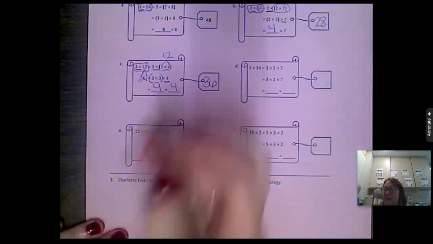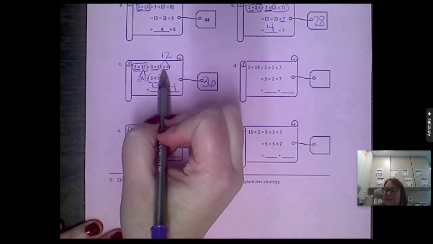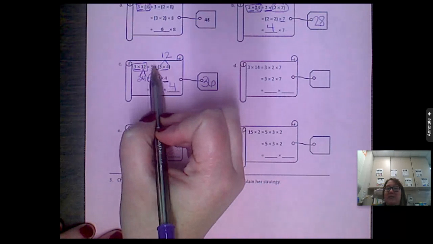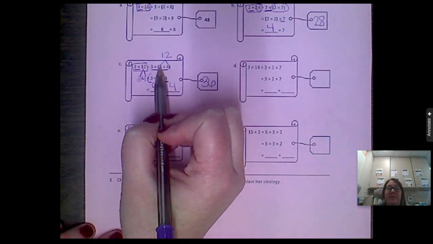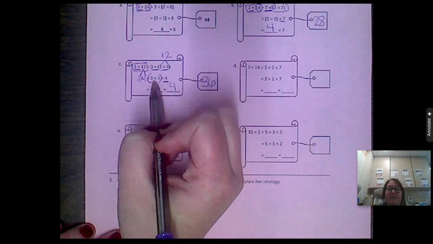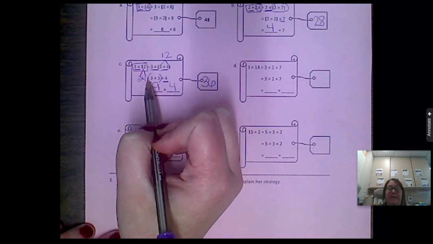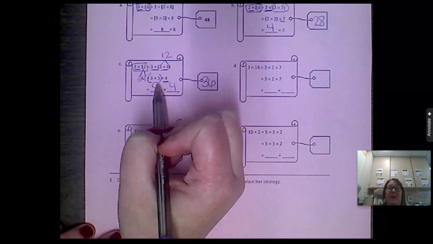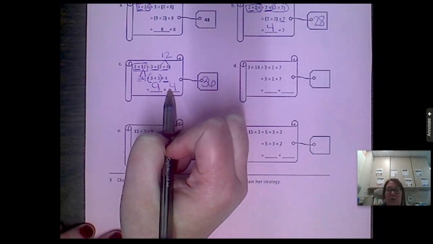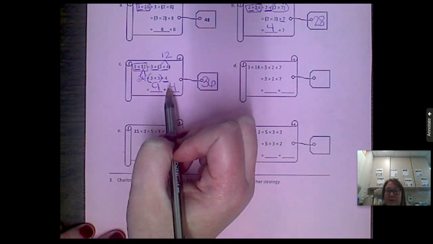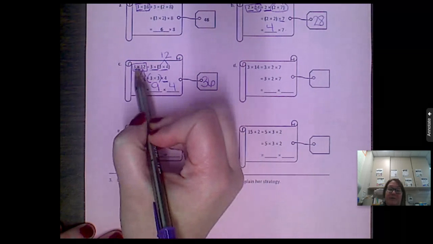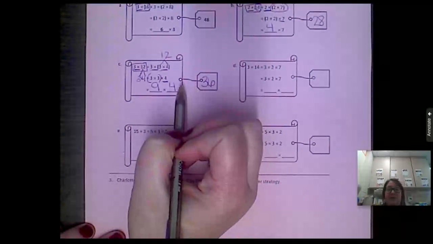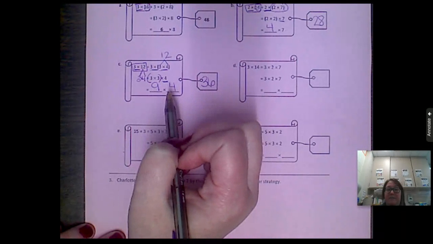Okay, so again, up top we had 3 times 3 times 4. Instead of having to solve 3 times 12, because that's a little bit more difficult, right? I can move my parentheses instead of being around the 3 times 4. When I rewrite that down below, I'm going to now put them around 3 times 3. And that gives me 9 times 4, which makes that a little bit friendlier to solve, right? And when I multiply those, I get 36, which means that 3 times 12 is 36. It just makes it a little bit easier on me to solve. Okay? All right, let's take a look at the next one.